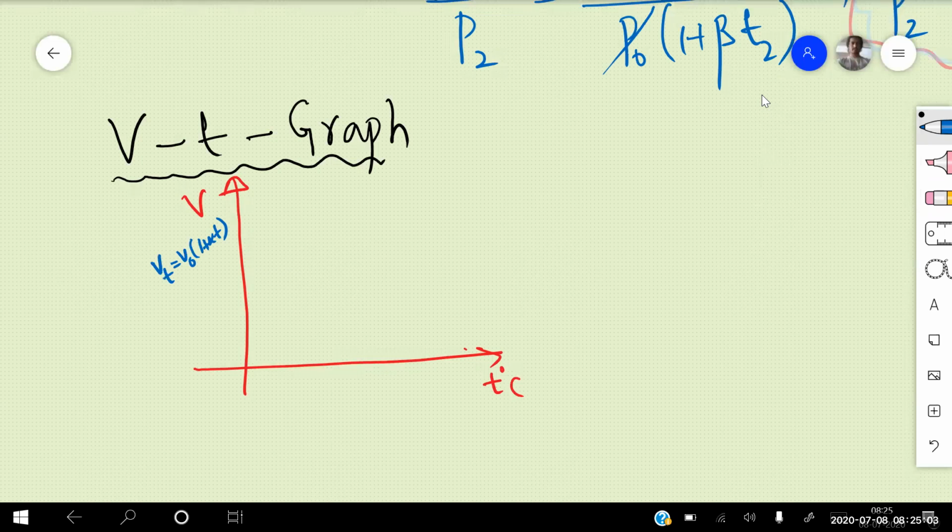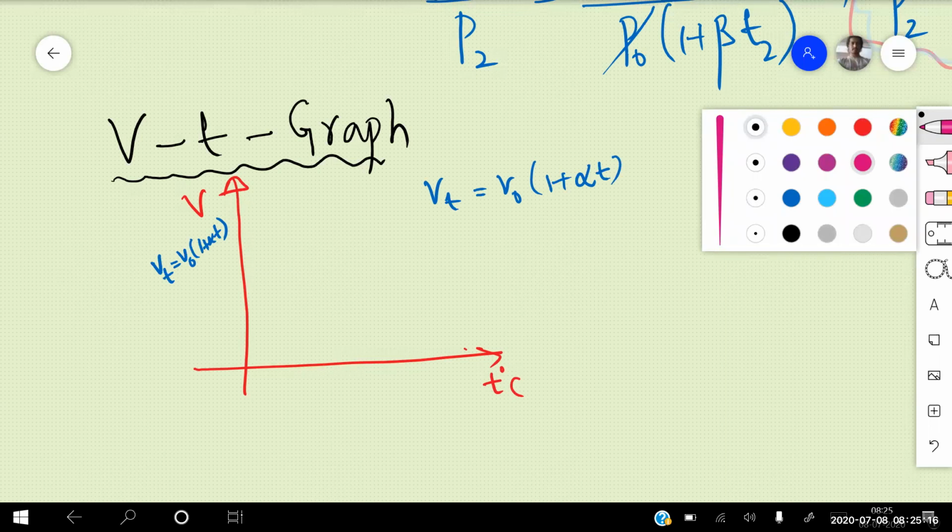Now, what is the given relation? Vt is equal to V naught into (1 plus alpha into t). In your mathematics, you know the straight line equation. How many of you know the straight line equation?